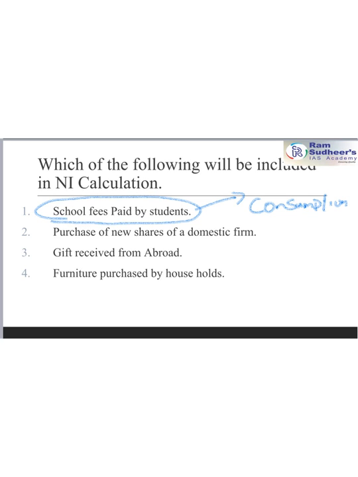So in the expenditure method of calculation of national income, our formula goes in the form of consumption plus investment plus government spending plus net exports. Net export is X minus M. X is export, M is import. So, this is the formula.